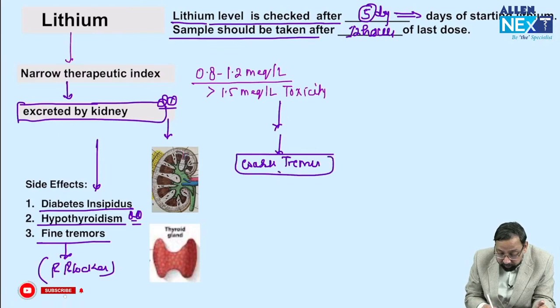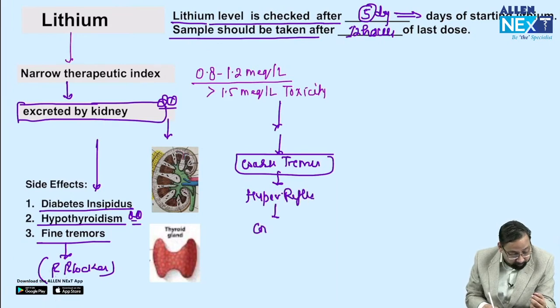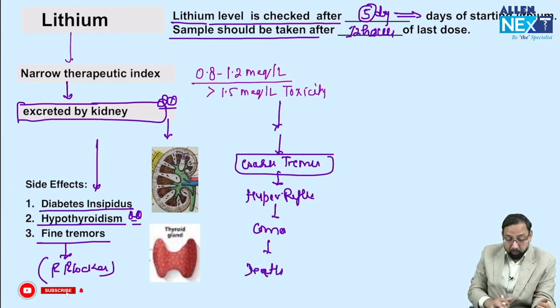And in coarse tremor, you will examine the patient. There would be hyperreflexia, coma, maybe death. Okay, so these are the important points of lithium.